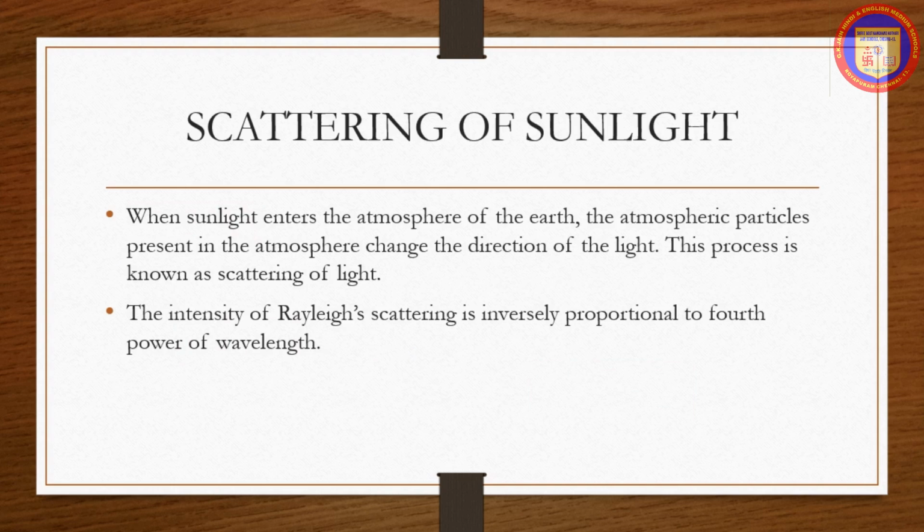The next topic is scattering of light. When sunlight enters the atmosphere of the earth, the particles present in the atmosphere change the direction of the light. This process is known as scattering of light. The intensity of Rayleigh scattering is inversely proportional to the fourth power of wavelength. It can be written as I is proportional to 1 by λ to the power 4.